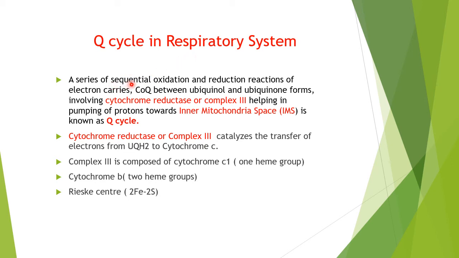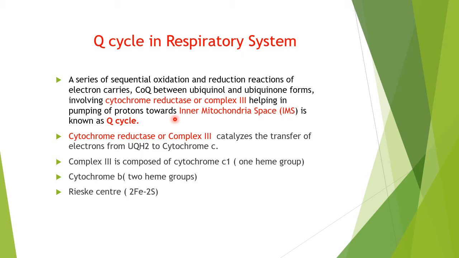A series of sequential oxidation and reduction reactions of electron carriers, coenzyme Q, between ubiquinol and ubiquinone forms, involving cytochrome reductase or complex third, helping in pumping of protons towards the inner mitochondrial space, is known as the Q cycle.